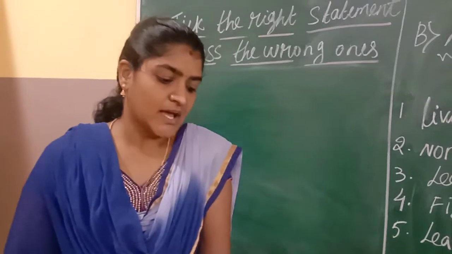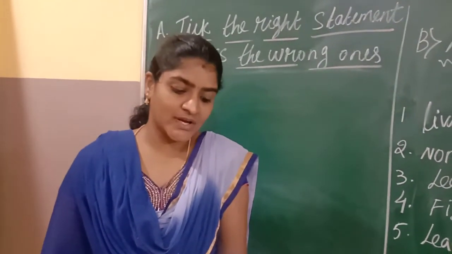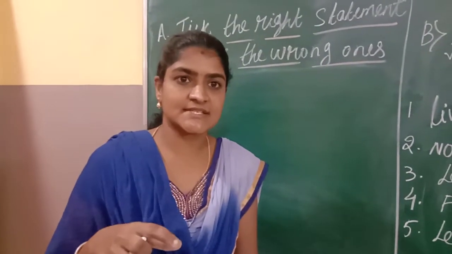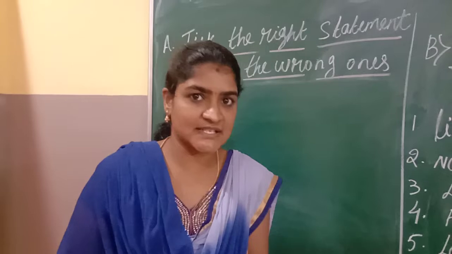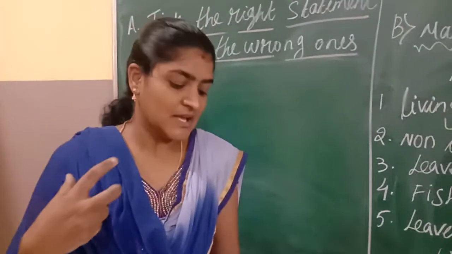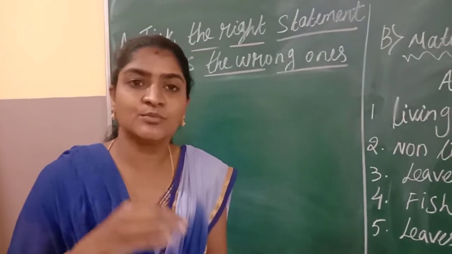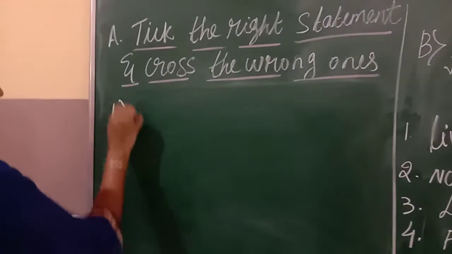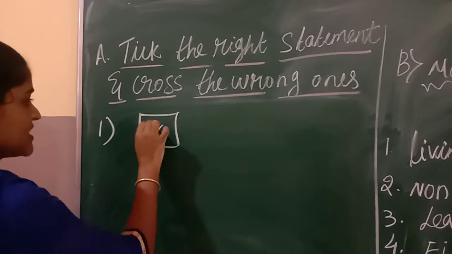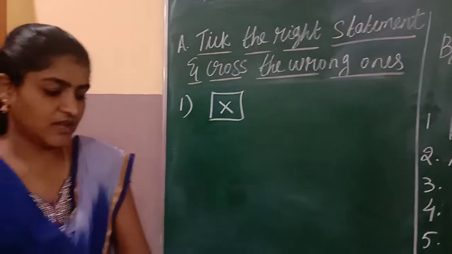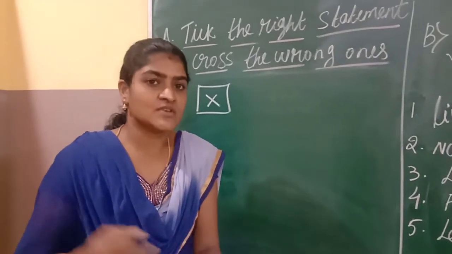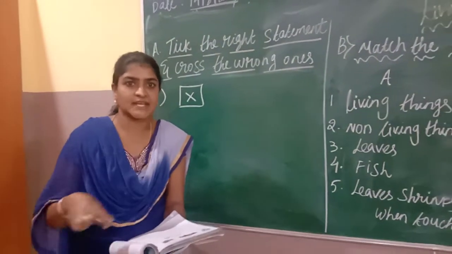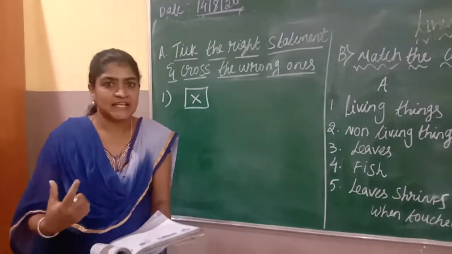The first one: a bus can move, so it is alive. If a bus, car or any such thing can move, can we consider it a living thing? No, because a human makes it move from one place to another. So this statement is wrong, and I have to put a cross mark in the box. Because a bus is not a living thing. By itself it cannot move, right? Someone has to work on it, then only it can move. So we cannot consider it a living thing.